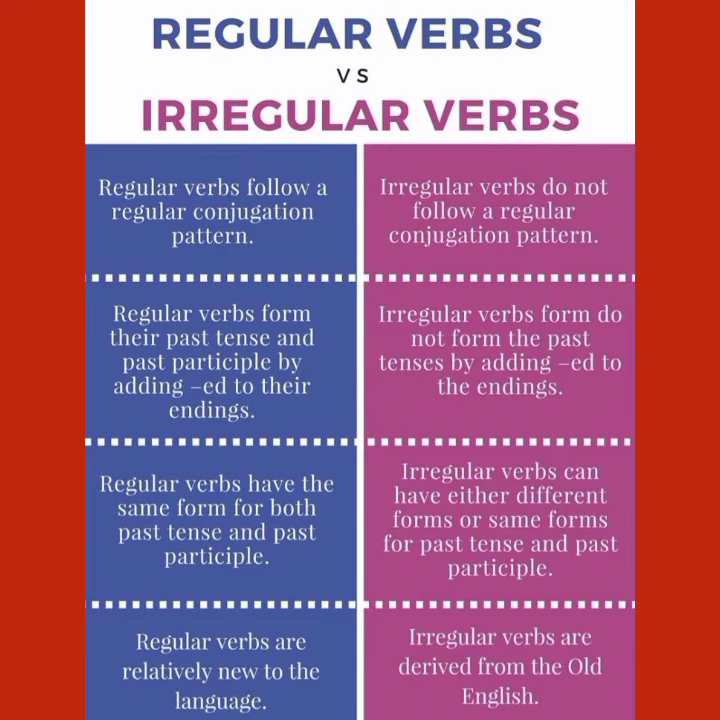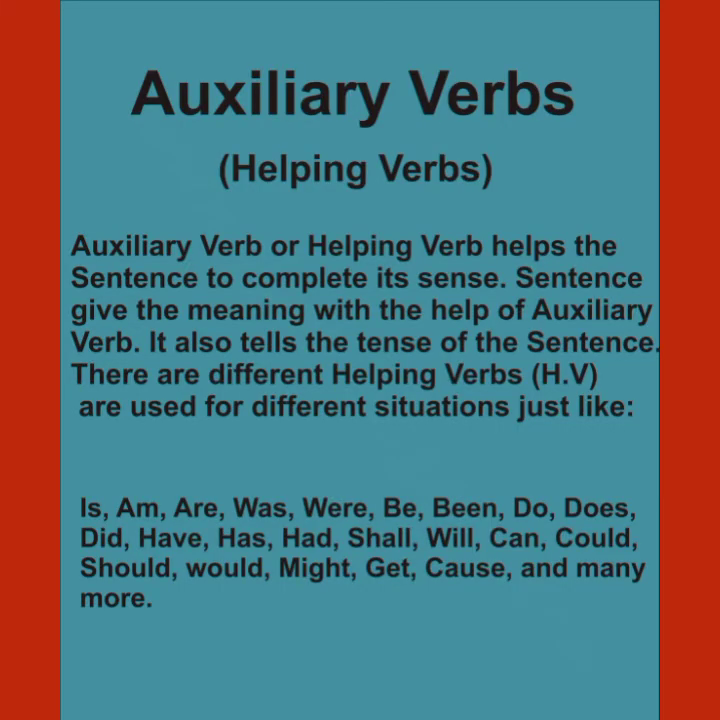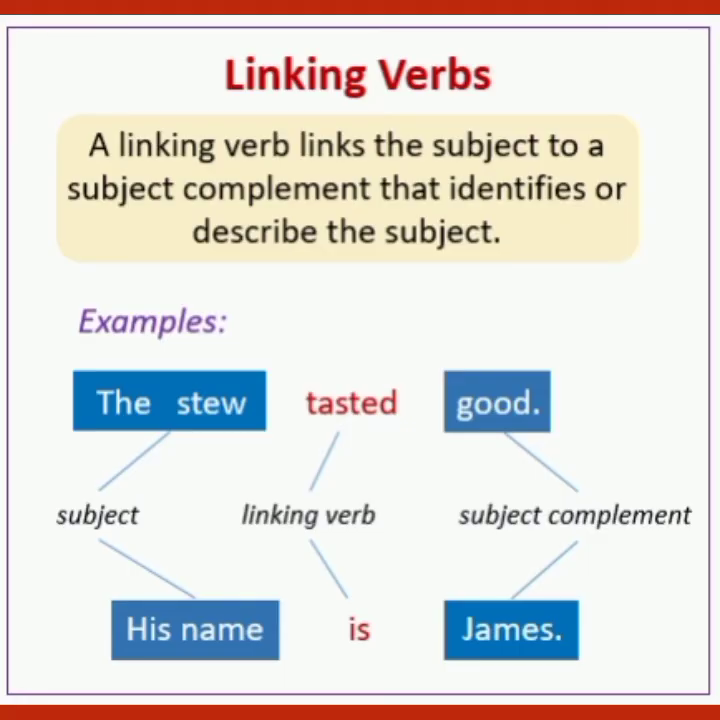Now the next type is auxiliary verbs or helping verbs. An auxiliary verb or helping verb helps a sentence to complete its sense. A sentence gives the meaning with the help of an auxiliary verb. It also tells the tense of the sentence. Different helping verbs are used for different situations, just like is, am, are, was, were, be, been, do, does, and many more.